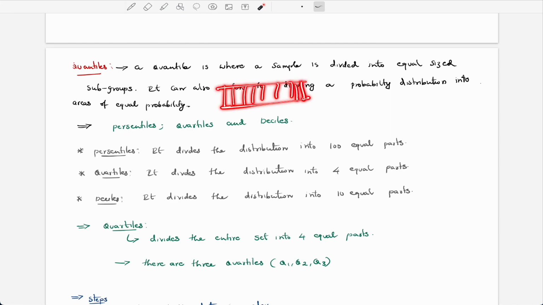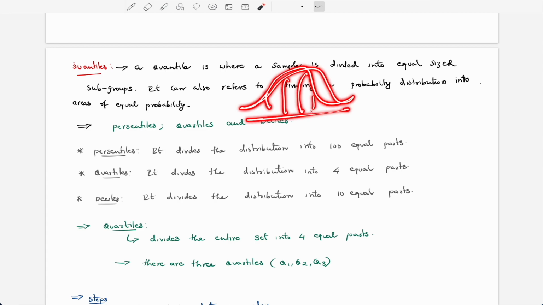Are you getting it? And if you have a probability distribution, it can divide the data into equal subgroups there as well.